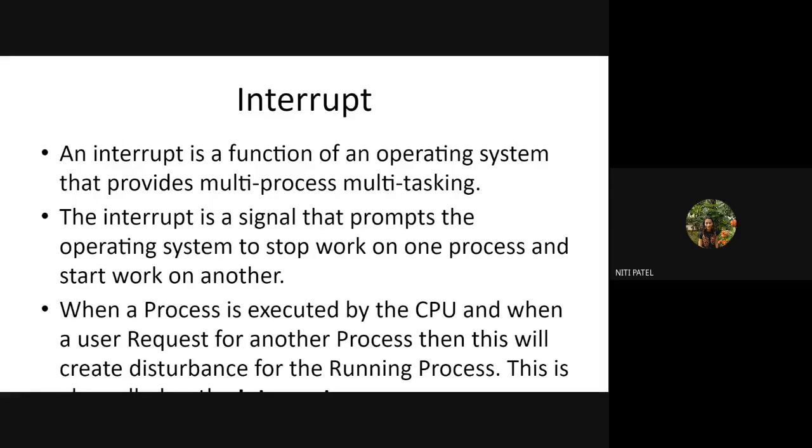So what is happening in an interrupt? Interrupts allow us to do this multiprocessing and multitasking. Now, when does an interrupt come into the picture? Suppose my CPU is executing program 1. In the middle of the program, it requires some data from main memory, or from secondary memory, or from an IO device. When this data is required, at that time the CPU does not work.